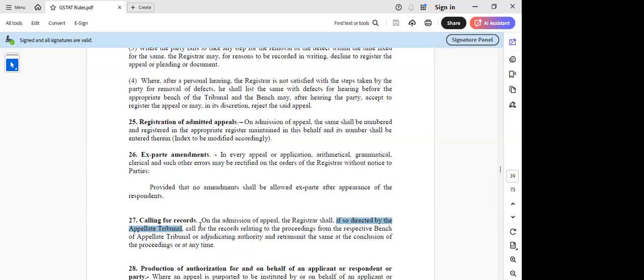Sir, one more point is, they are also trying to say that if so directed by the tribunal, but this was not there in the VAT tribunal, because there it was mandatory that they have to call for the records, and only then they used to conduct the hearings.